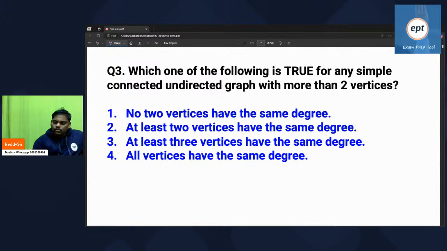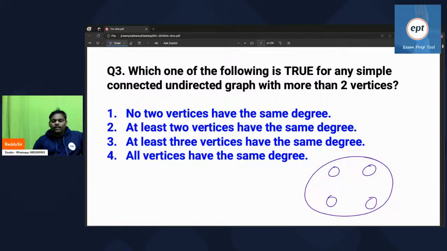Everyone try. I think these kinds of things you can try by taking an example. Connected graph with more than 2 vertices. Option 1 says no 2 vertices have the same degree. See, all are having degree 0, so it's wrong.